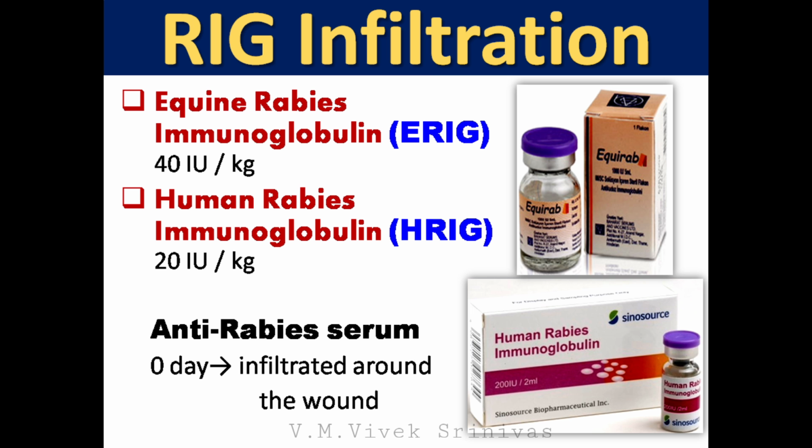RIG preparations like equine rabies immunoglobulin, ERIG, and human rabies immunoglobulin, HRIG, are available. ERIG at the dose rate of 40 international unit per kg body weight, and HRIG at the dose rate of 20 international unit per kg body weight, is infiltrated around the wound on 0 day or within 7th day post-bite.